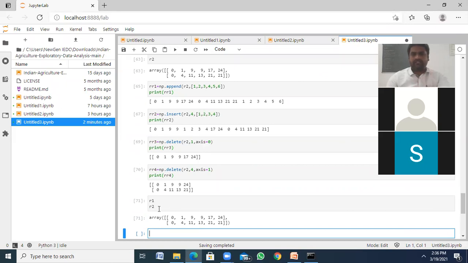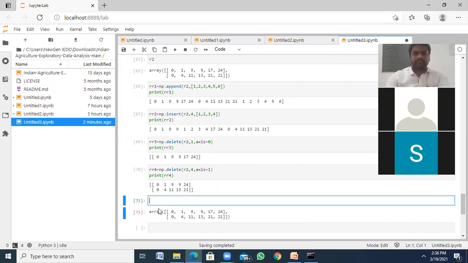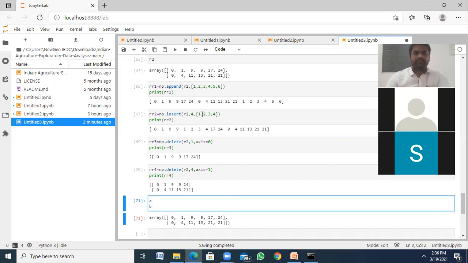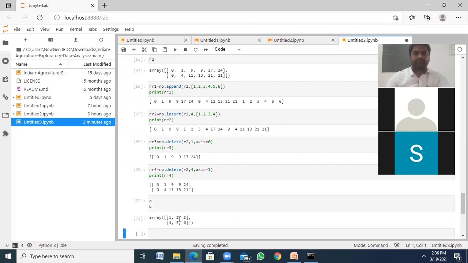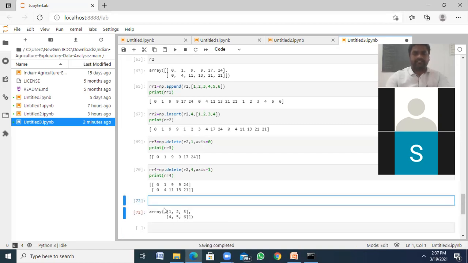We have only R1, right? Otherwise, A, B. B is printed, right? Okay, we will generate one random array, no problem.